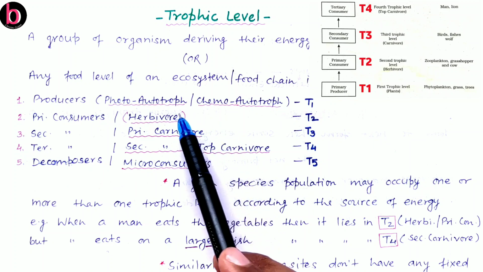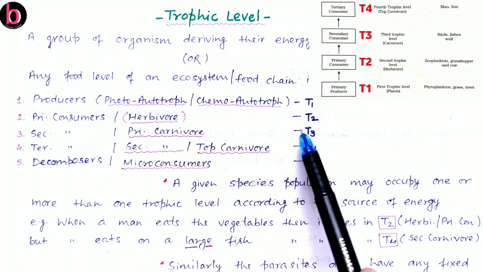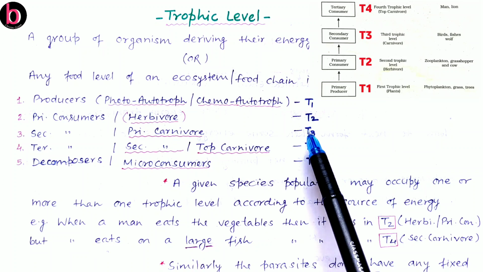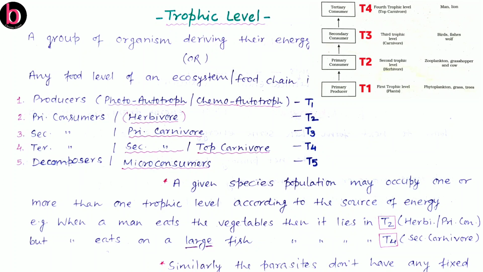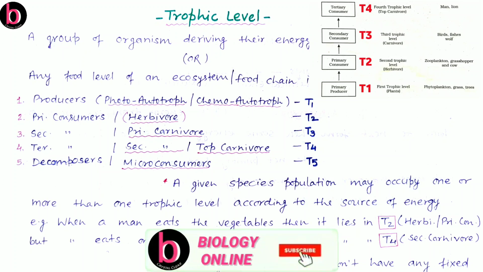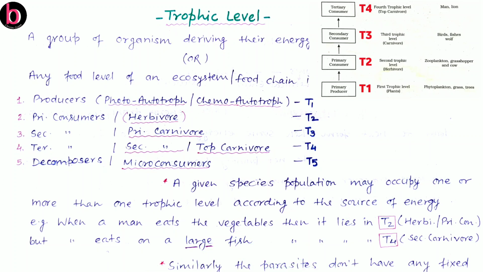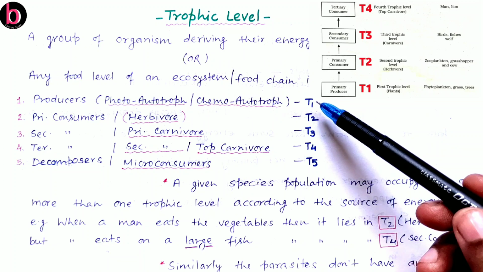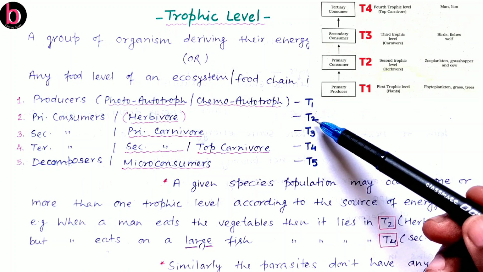Otherwise, if it directly feeds on this herbivore, then its position will be at the T3 level. So the position of primary carnivore and secondary carnivore is variable, while the position of producers as well as herbivores, that are primary consumers, is always fixed, and these are respectively T1 and T2.